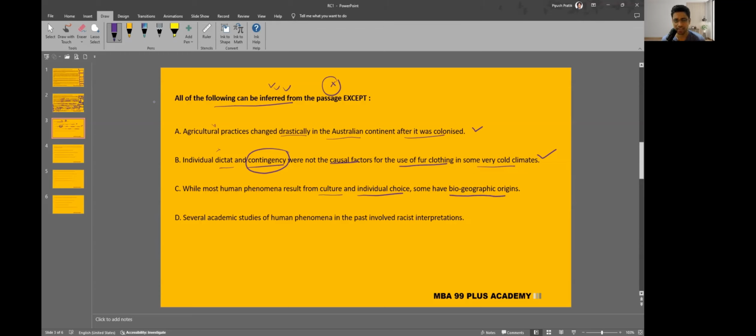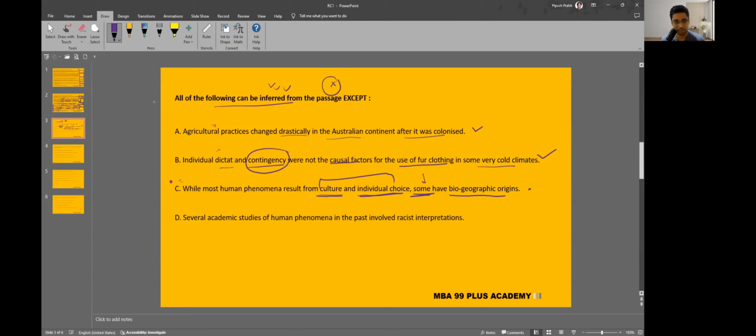Author will discard this, na? Author too simply says that culture and individual choice plays a role, but geographic explanations are also there. So some have biogeographic origin. I'll just park it. I don't think the author will say that some have biogeographic while most have culture and individual. The author is denouncing cultural and individual explanation. So I will just give it a slight hint that this can be our answer, but I'll just read the